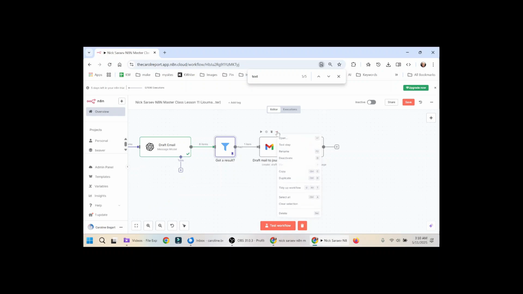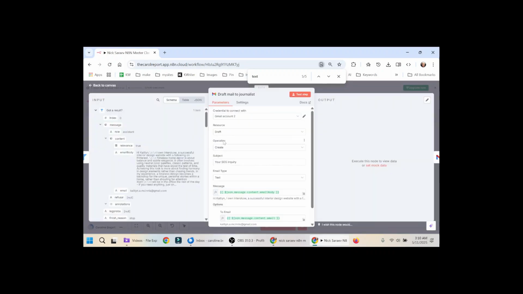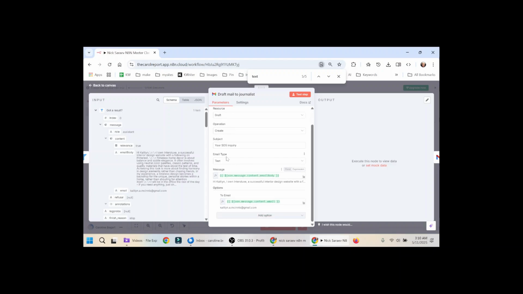This is Gmail draft, resource draft, operation is create, subject is your SOS query, email type is text, and the message is the email body from the structured JSON that ChatGPT built for us. And under add option, you'll select to email and you'll pull over the email address that it pulled out of the query for us.